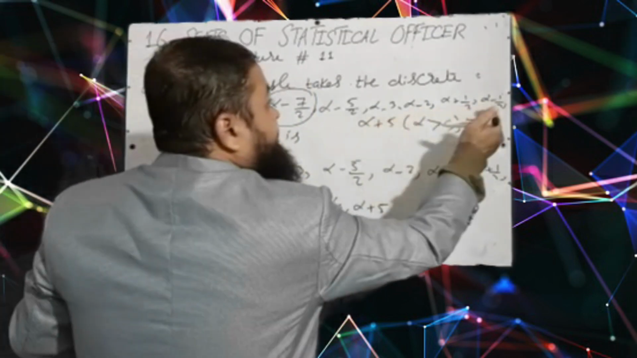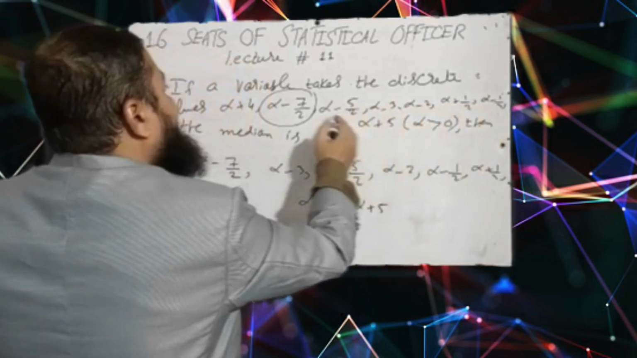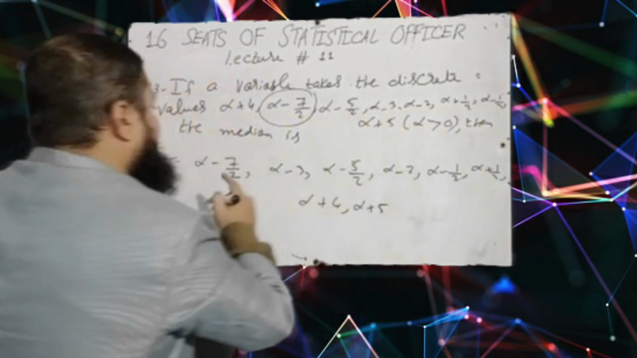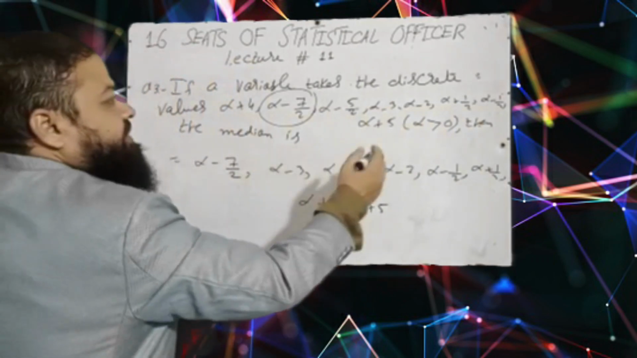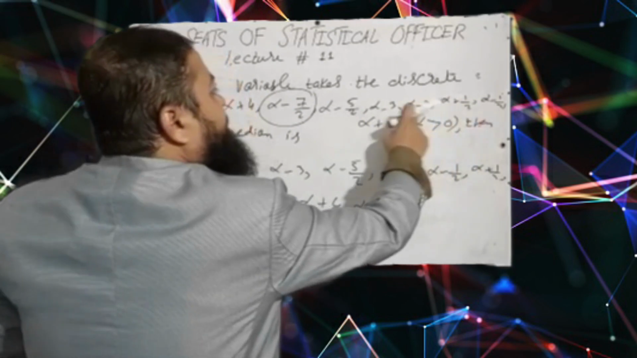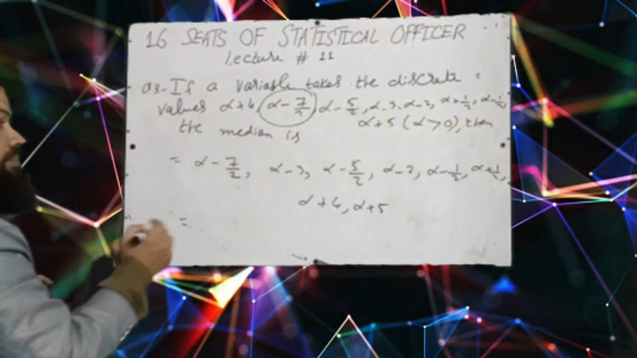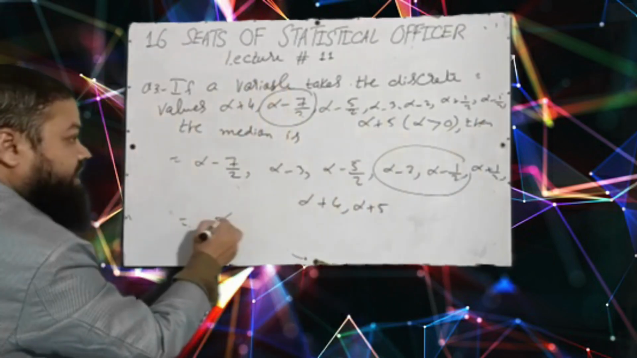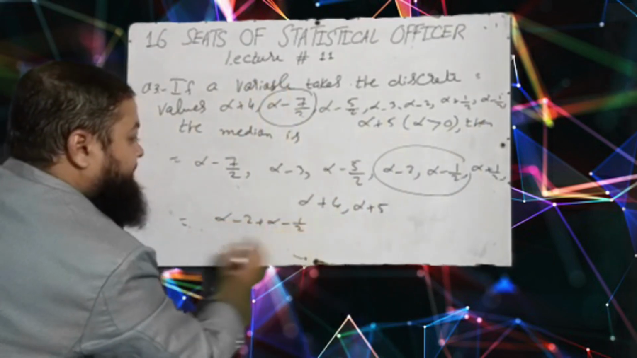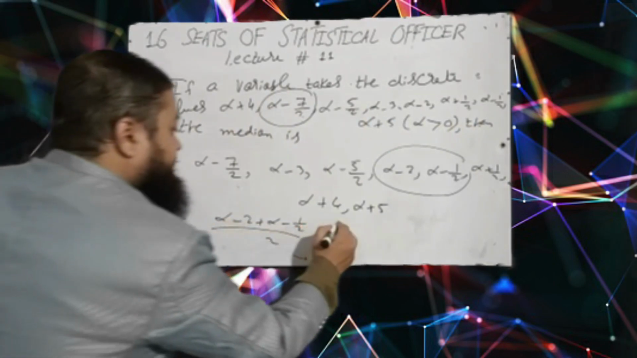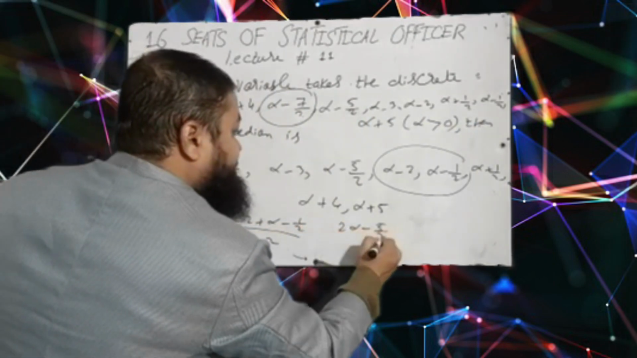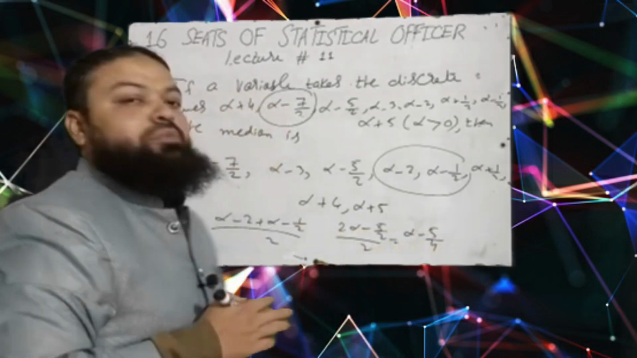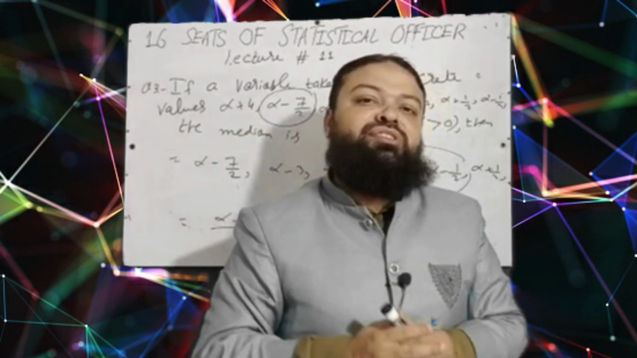Now I will have to count the values: 1 2 3 4 5 6 7 8. There are 8 values. Now what will be the median? For the central values, I will have to add them and divide by 2. Alpha minus 2 plus alpha minus 1 by 2, over 2, that will be 2 alpha minus 5 by 2 over 2. It will be alpha minus 5 by 4, which will be the correct option in the exam. A very conceptual question.